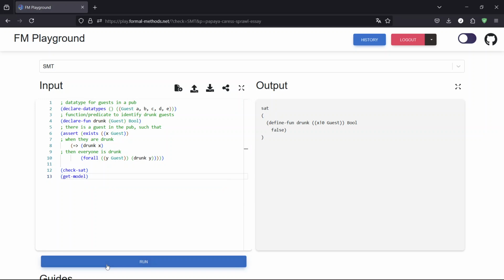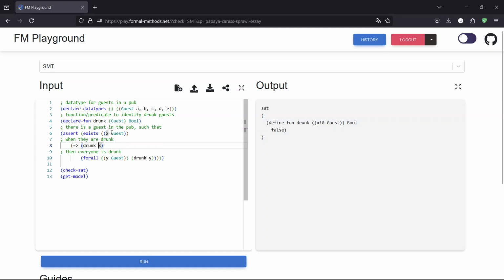That's an odd model, right? This model here says, well, let's take all the guests and let's define the function drunk to always return false. So this means nobody's drunk. That's one solution, and there are many possible solutions. If nobody's drunk, then we always pick a guest X that is not drunk. And then the left side of this implication is false, which means the implication is true. So that's an easy way to satisfy this.